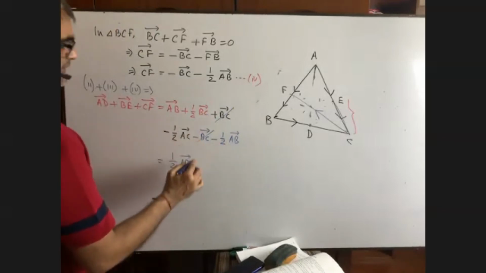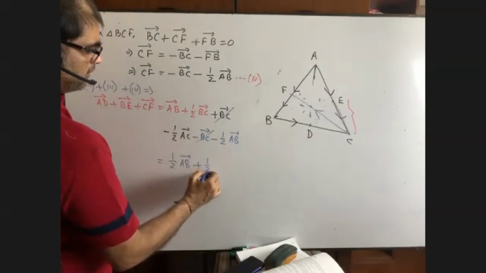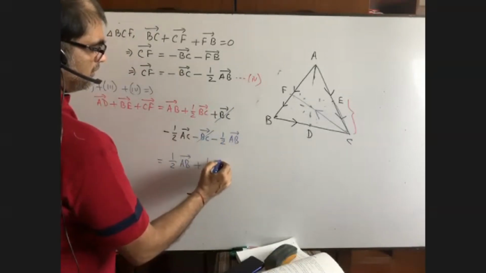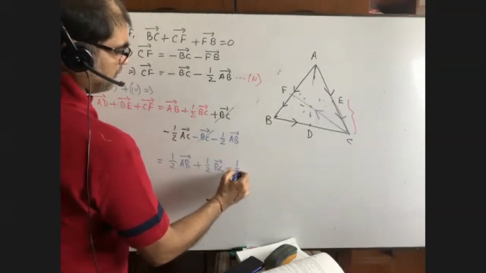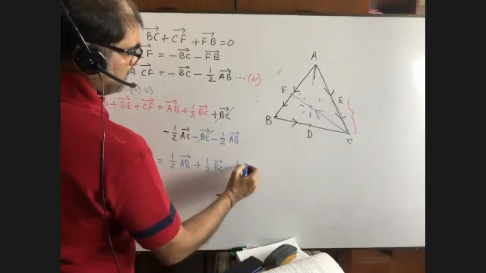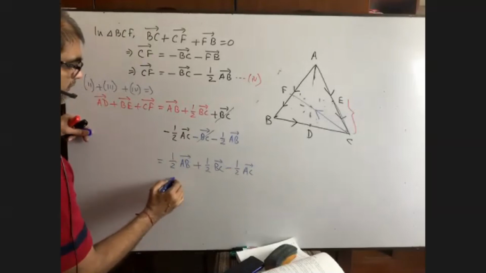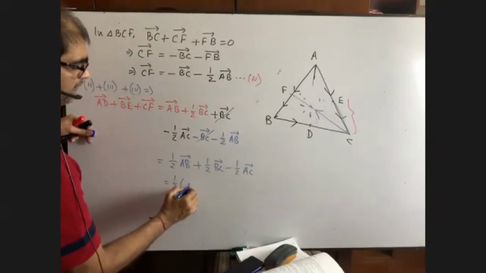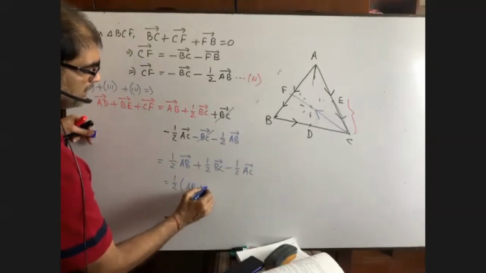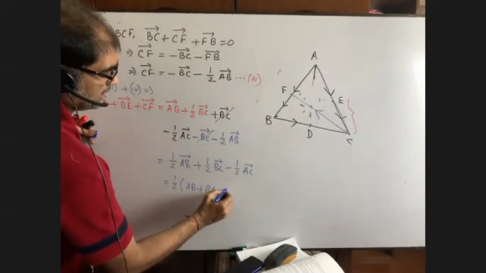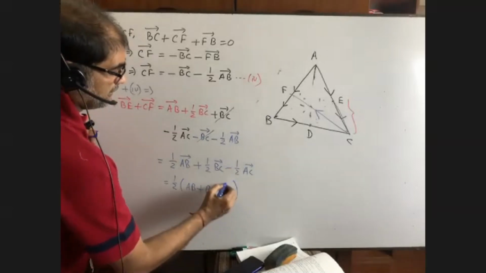Okay, this is half BC, and this is minus half AC. Now I can take half common: half of AB plus BC minus AC.